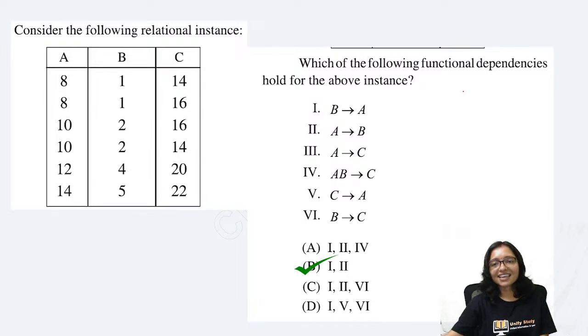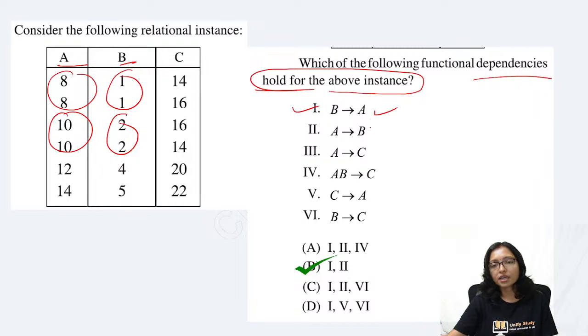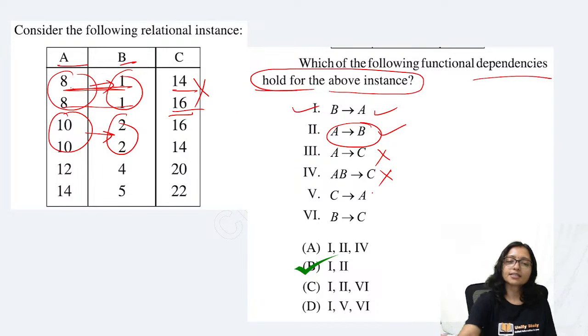So here it is asking what are the functional dependencies that hold for the above instances. Here, B implies A. Is it holding? Here is B, here is A. 1, 1, this is 8. 2, 2, this is 10. No problem. It is holding. A implies B. Is it holding? Yes. 8, 8 for 1, 1. 10, 10 for 2, 2. This is also holding. A implies C means here 8, 8, that is this one. Not possible. A, B together 8, 1, 8, 1, different data. That is also not possible. So definitely the answer is this one.